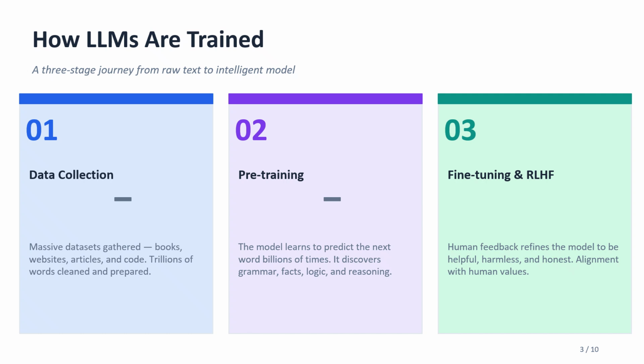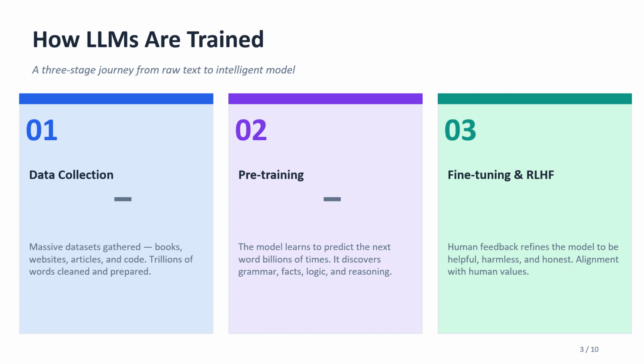Now let's understand how this model learns. This is where things get interesting. There are three main stages. First is data collection. The model is trained using huge amounts of text data. This includes books, articles, websites, code. But the data is not directly used. It is cleaned, filtered, and prepared. Because if bad data is used, the model will learn wrong things.